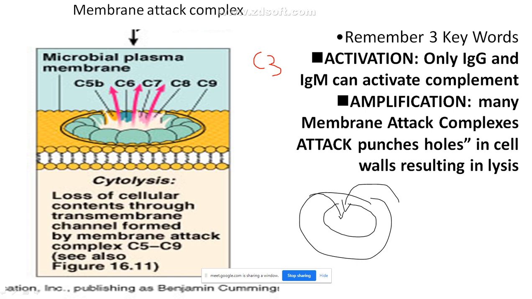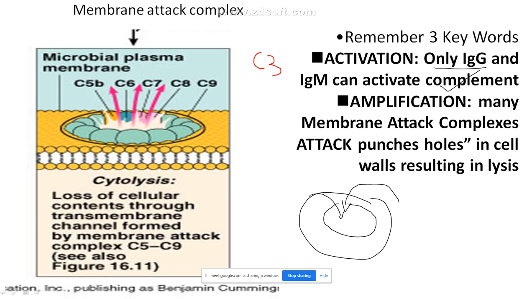Here is an important point I have put. Just remember these three keywords. One is activation. In my other slides I told you there are different types of antibody, particularly 5 types of immunoglobulin. IgG and IgM are the antibodies which can activate the complement system. We will be dealing with this in the next chapter, in unit 2, in detail.